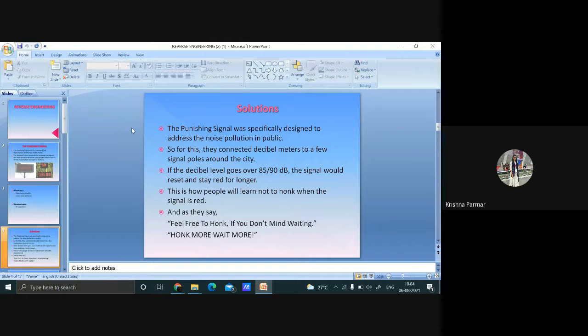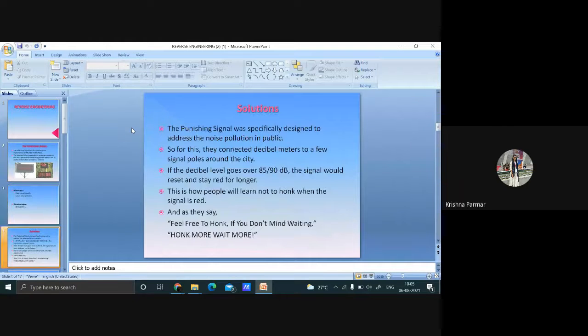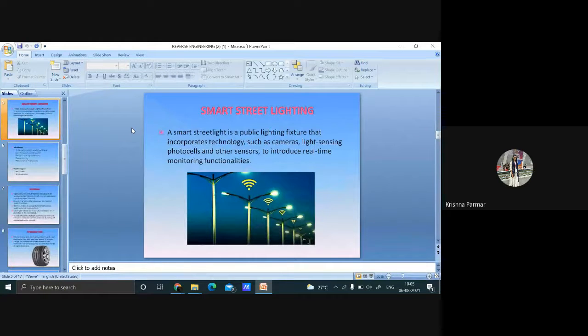Tell me what is the disadvantage of using the punishing signal? It is a little more expensive than normal signals as we have to put decibel meters at every signal pole. Okay. And which is your next case study? Smart street lighting. What is it?